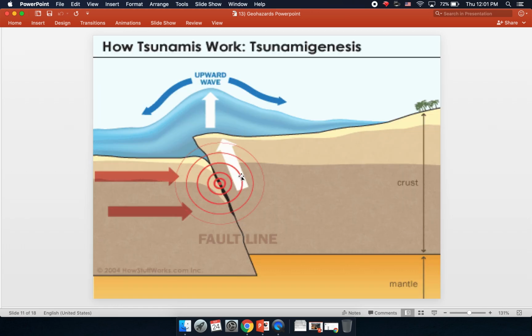Here we can see a piece of oceanic crust thrust upward, and you can see that the water goes upward, and then when it falls, it flows out in every direction from that spot.